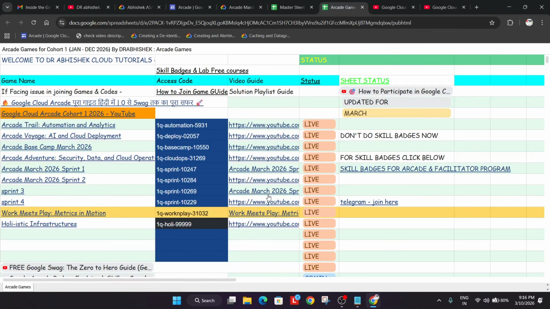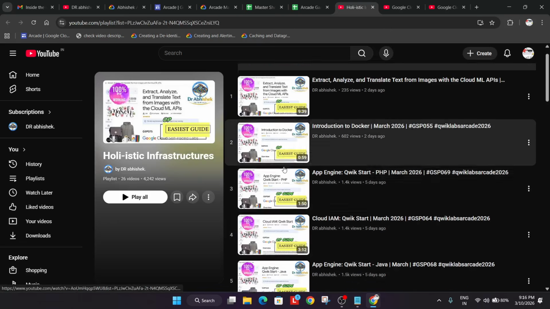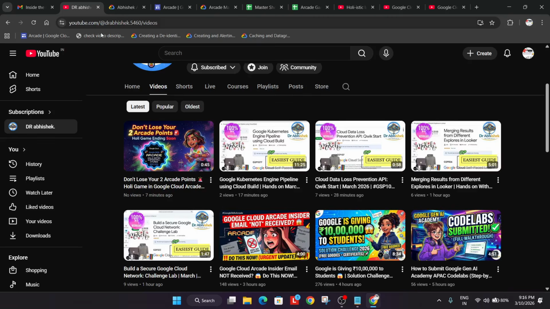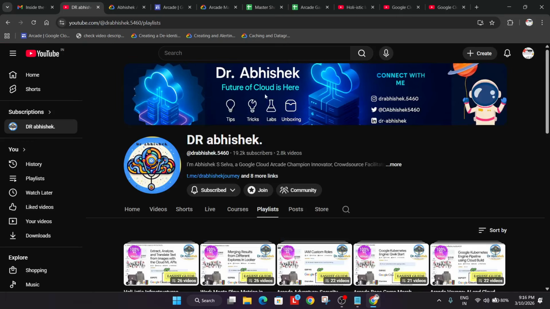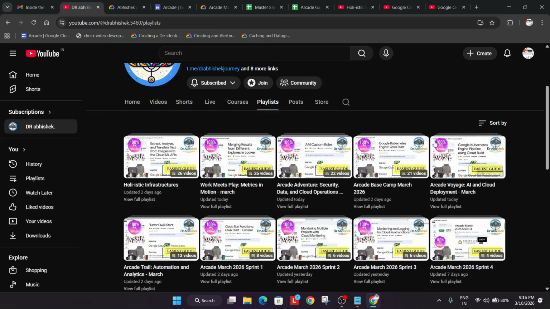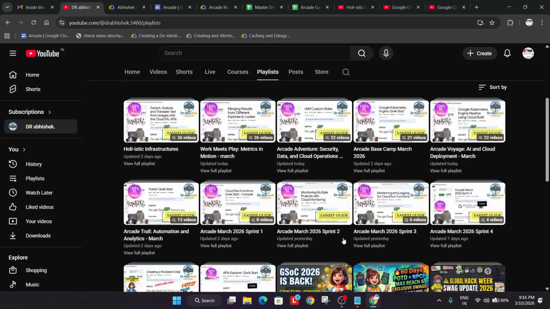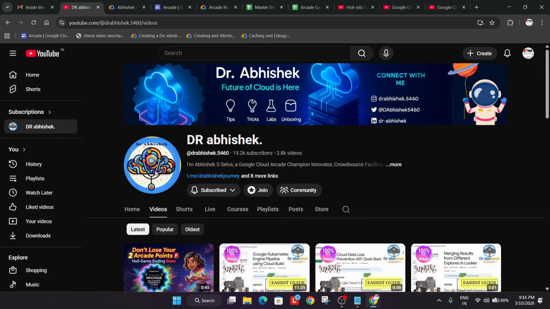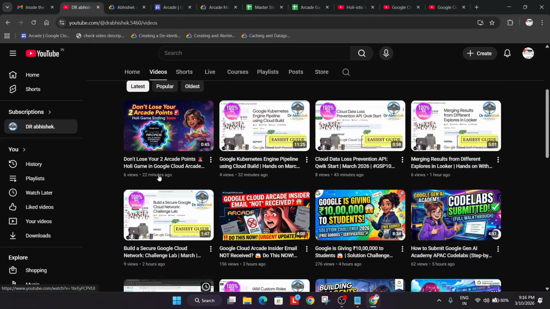On the right side, the solution guide is there. When you click on it, you'll be redirected to the playlist, and from here you can complete all the labs without any issue. And if it is not updated, you can come to the channel playlist. Here you'll find all the badge names, and the solution guide is there. You have to open the playlist and complete all labs one by one, and all the solutions are updated and working too. Okay, so like this, you can complete and understand the arcade program, and all the updates are there on the channel.